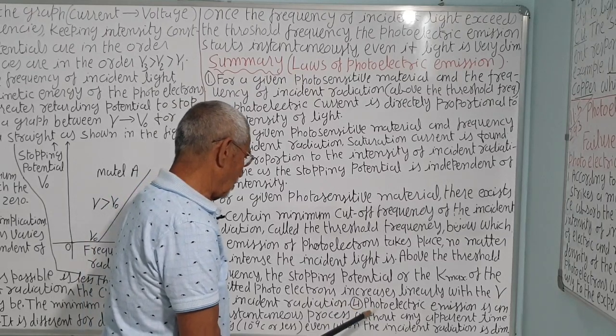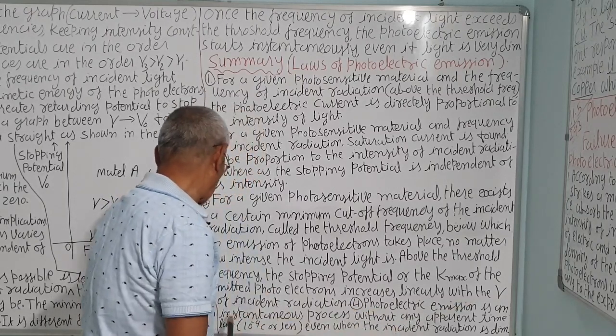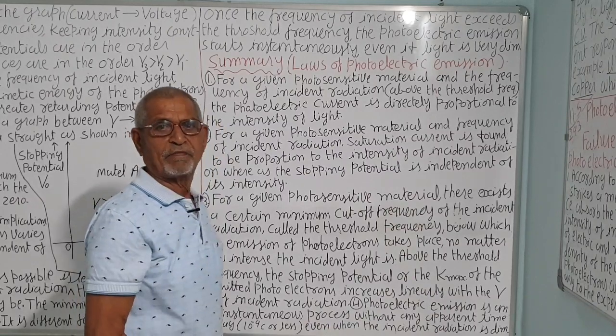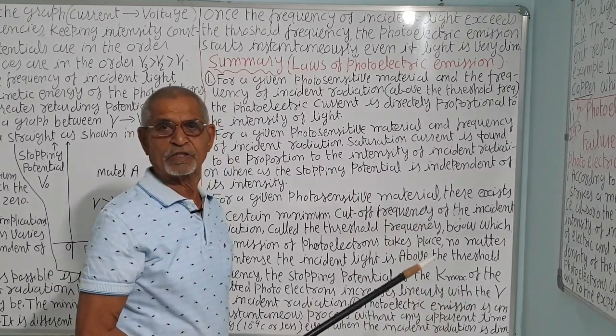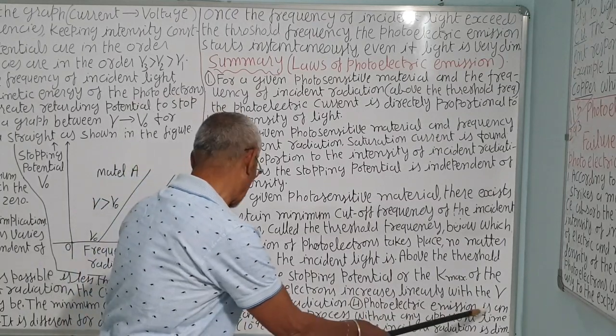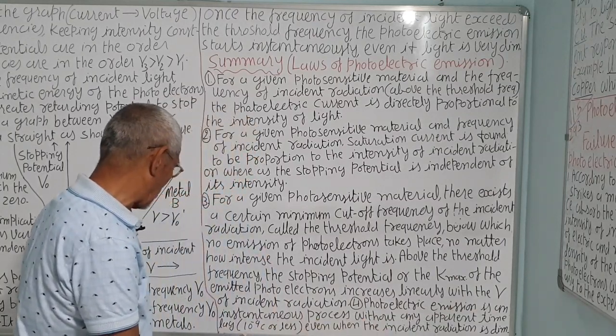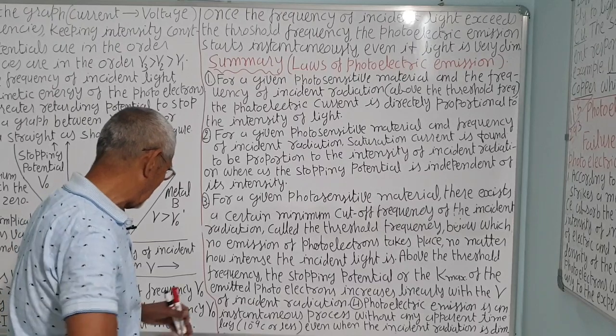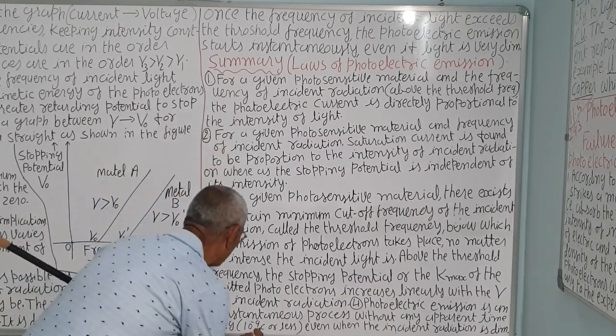Fourth, photoelectric emission is an instantaneous process. As soon as the light falls on the photosensitive plate, the electrons are emitted without any appreciable time lag. That is, the time is 10 to the minus 9 seconds. It's a very small time.